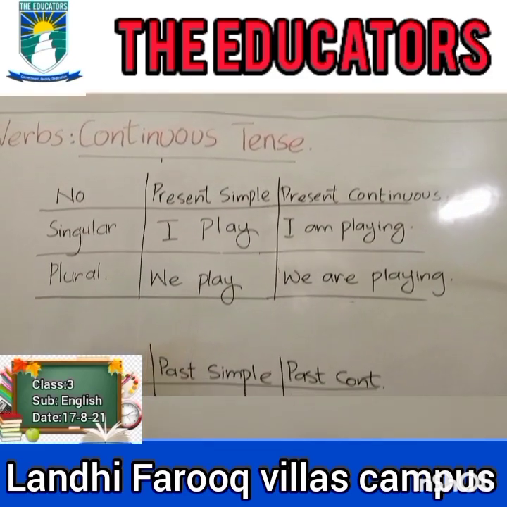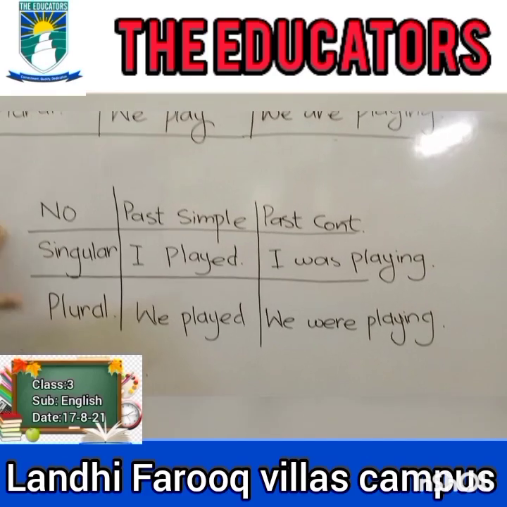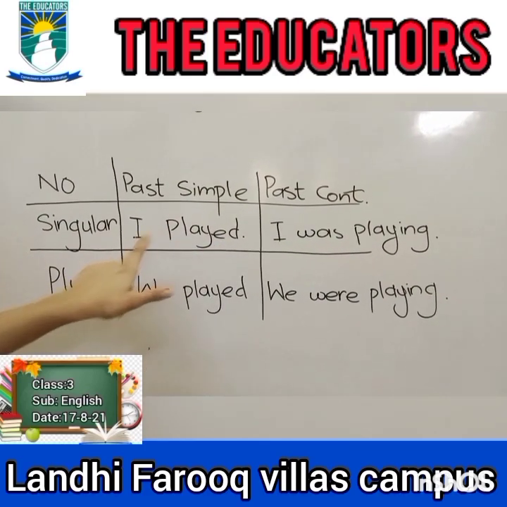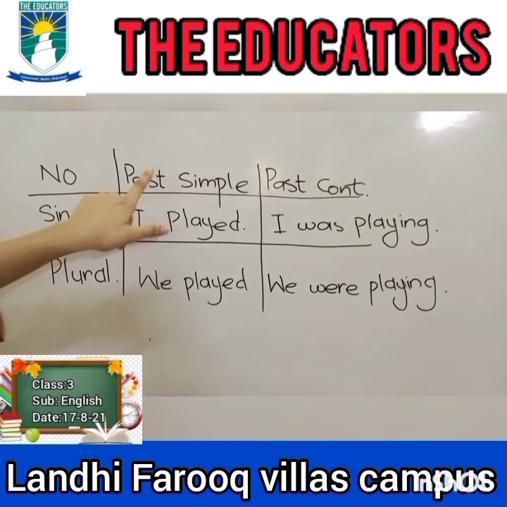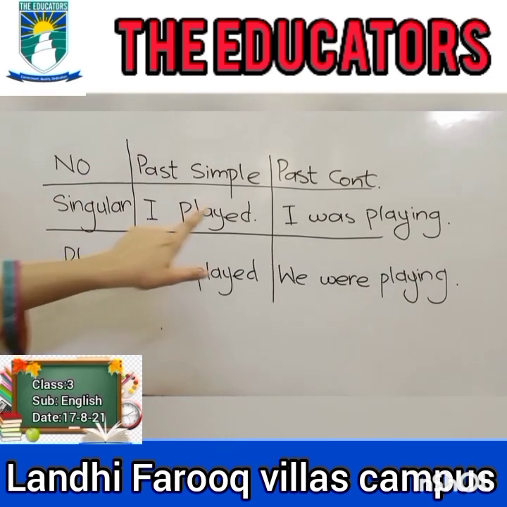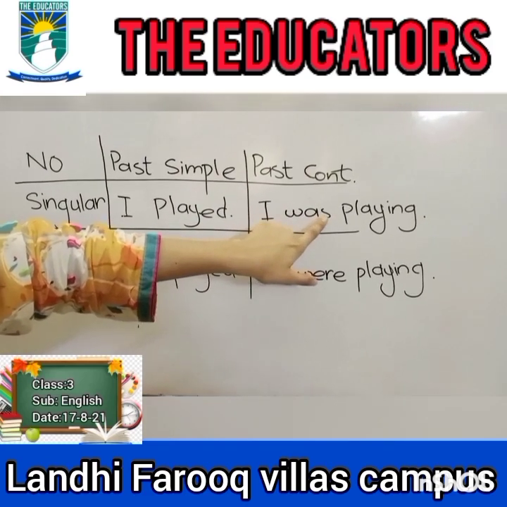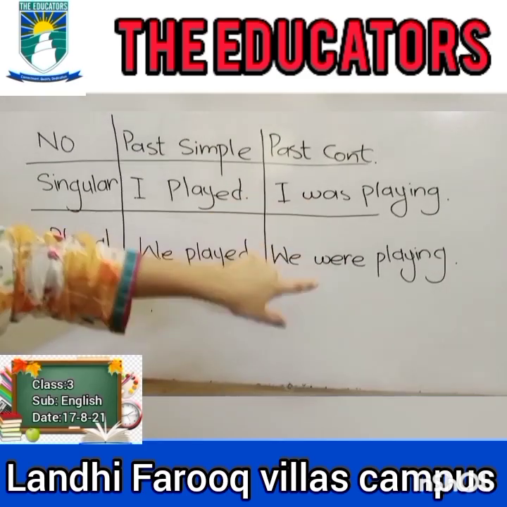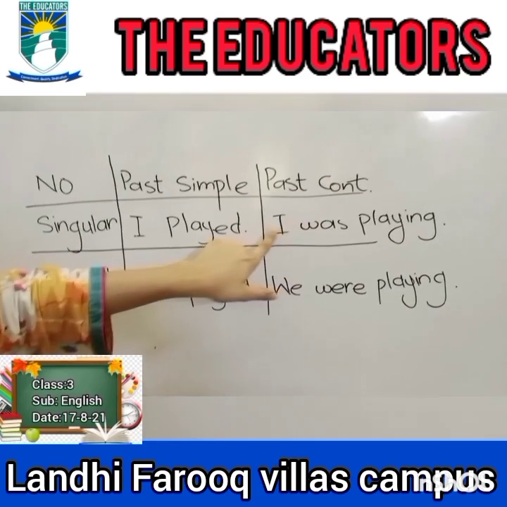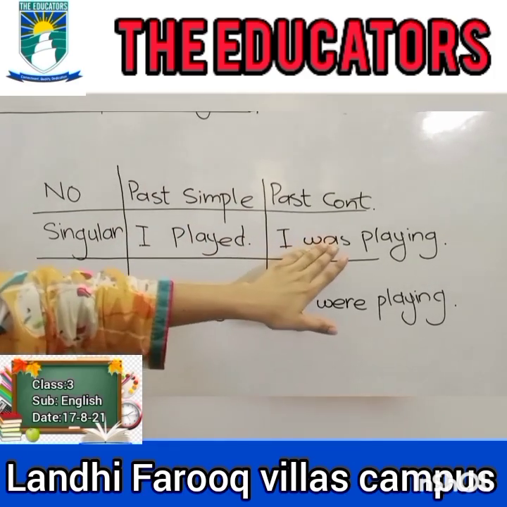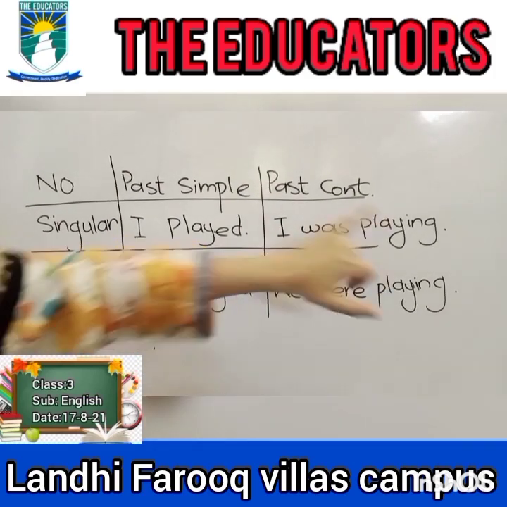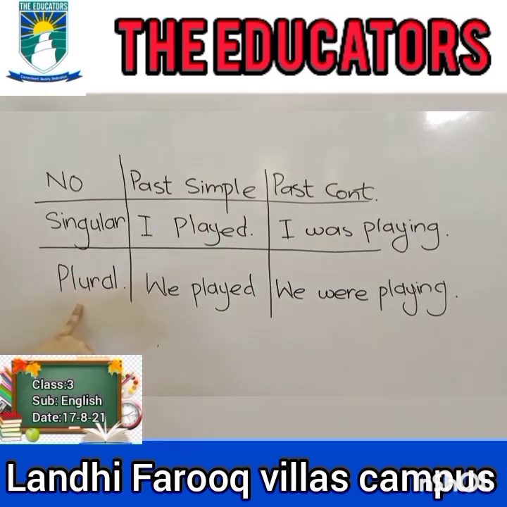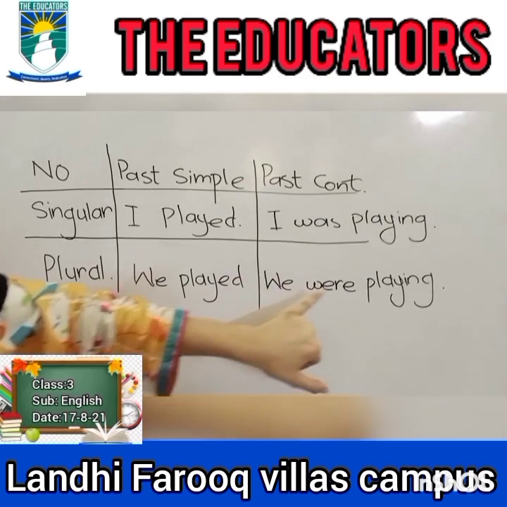Now, as an example of the past tense. In past tense, we will always use the second form of the verb. I played. It's the past simple tense. Singular tense, I played. So to form its continuous tense, we will use ing with the main verb and a helping verb was. Was and were are the helping verbs of the past tense. Here, I is a singular noun, so we will use was. I was playing. I played is the past simple. I was playing is the past continuous. Now plural, we played. We were playing.